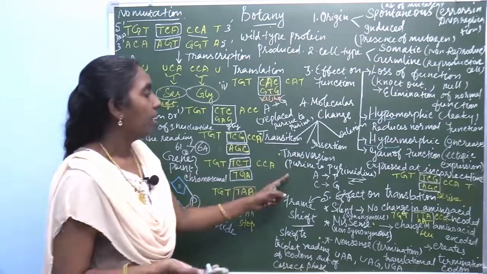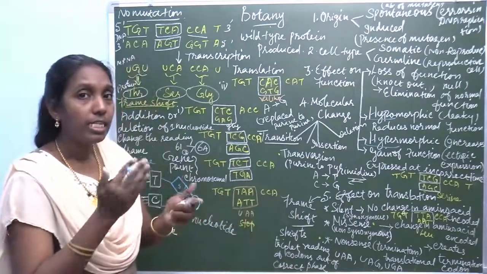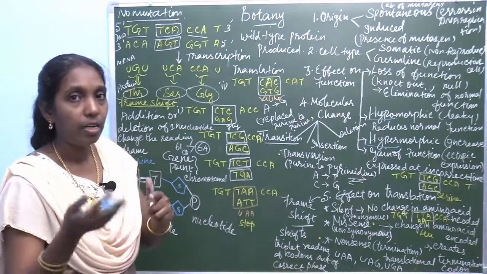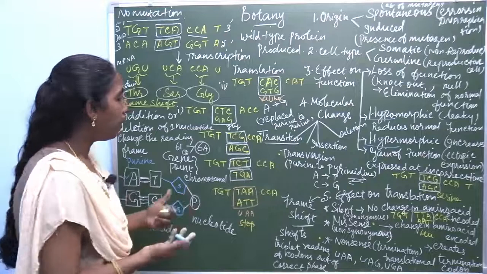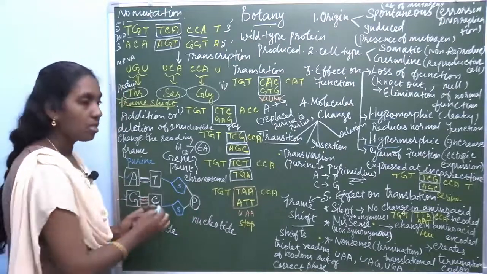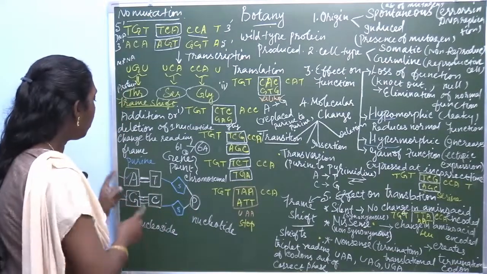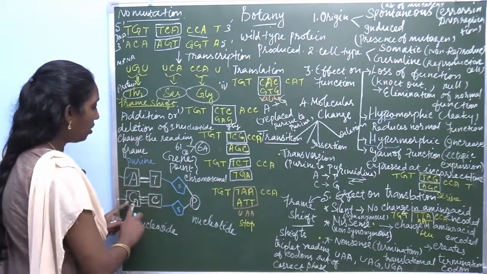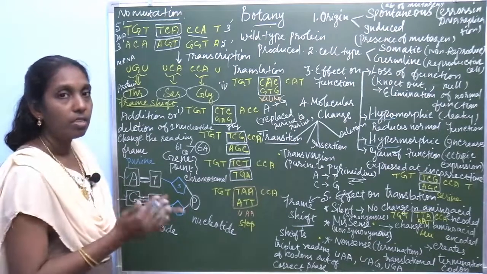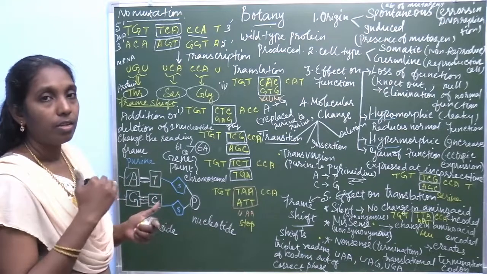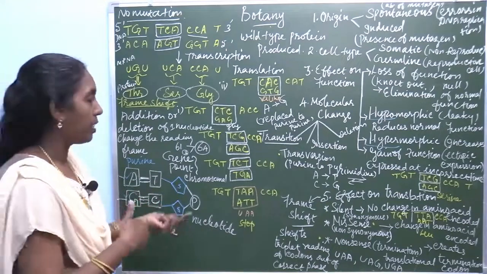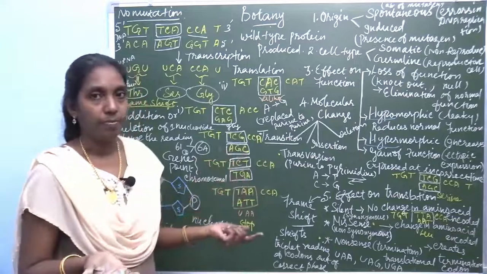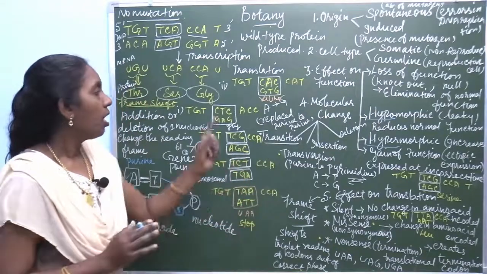Transversion. Here in transversion, instead of purine, a pyrimidine, or vice versa, pyrimidine to purine. What are the pyrimidines? Thymine and cytosine. So instead of purine, A for T or G for C. Vice versa, instead of purine, pyrimidine is replaced, and instead of pyrimidine, purine is replaced. That is transversion. Don't confuse them.